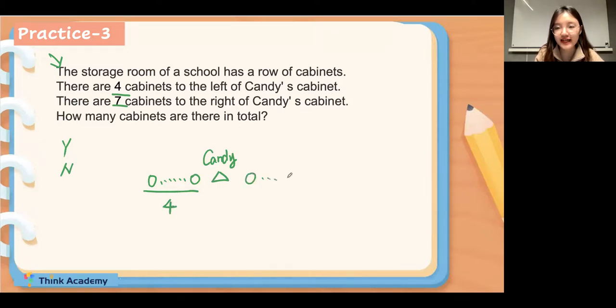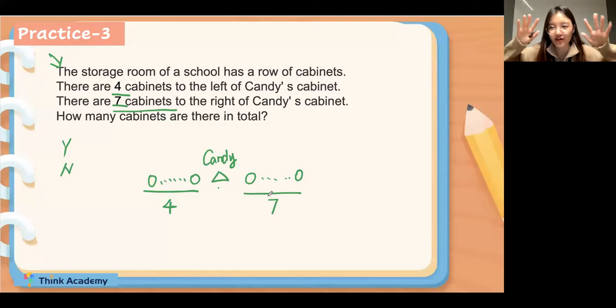And there are also 7 cabinets to the right of Candy's cabinet. So everyone, is Candy's cabinet included in the 7 cabinets? Y for yes and N for no. No, very well done. There are 7. So what's the final answer, everyone? It's very easy. Just type in the chat box. So what's the final answer in total?